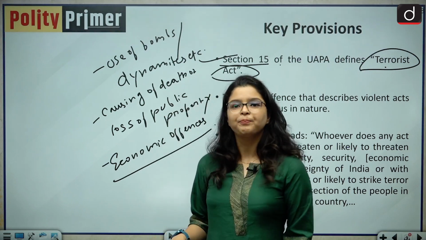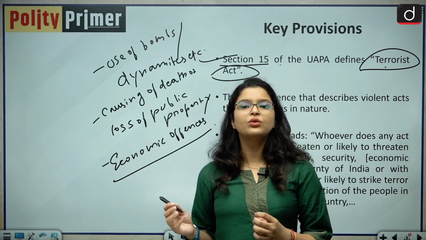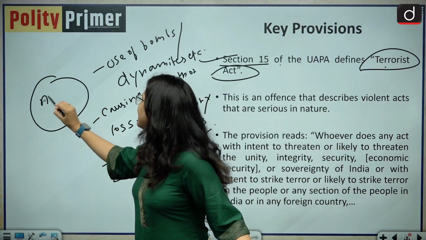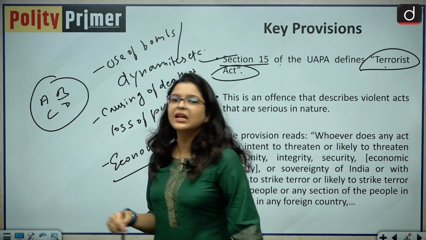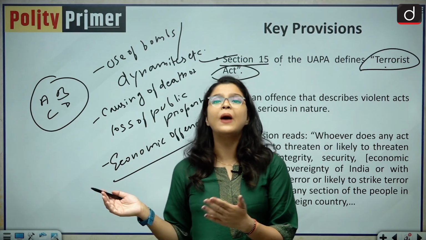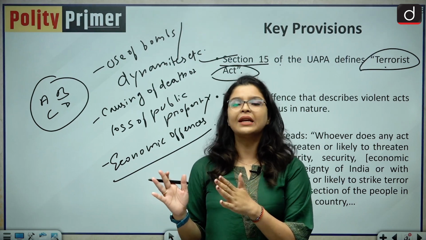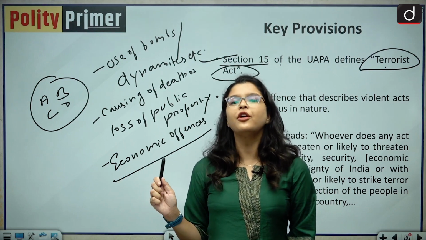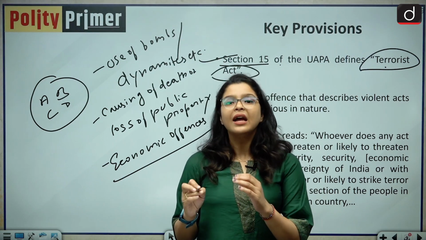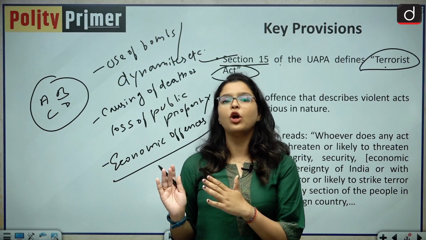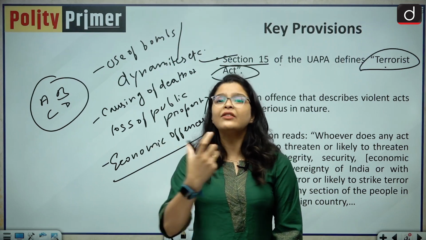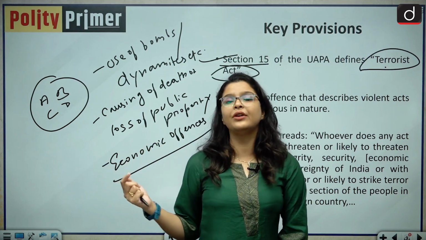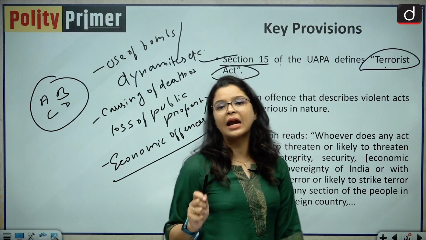For example, there is this group of persons A, B, C, D, and they are involved in counterfeiting and smuggling Indian currency. Then they will also be prosecuted under section 15 of the UAPA Act, as it includes within its purview economic offenses as well. So whatever the offenses are which harm the security, sovereignty and integrity of India, they will be declared as terrorist activities.